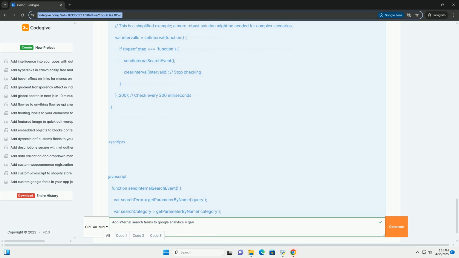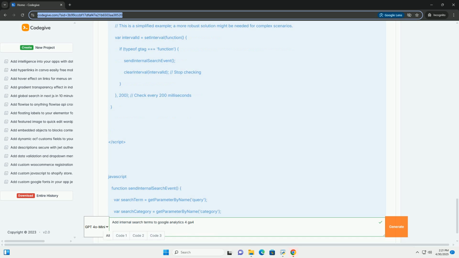Enhance user experience. By understanding the search behavior of your users, you can tailor your website to their needs, making it easier for them to find what they're looking for. This directly impacts user satisfaction and conversion rates. Drive conversions. Identifying high-intent search terms that lead to conversions allows you to optimize those search paths and landing pages to further increase conversion rates.